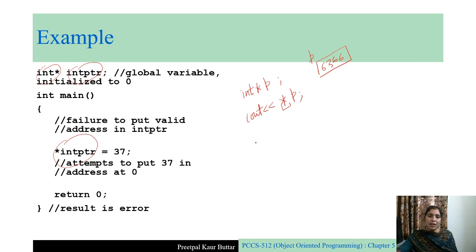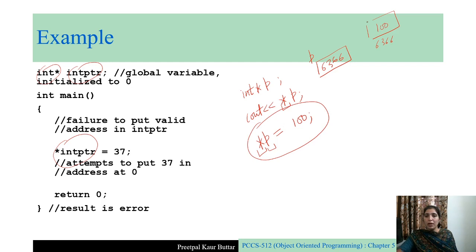But the dangerous thing happens when you try to modify it. Suppose star p equal to 100. Now what are you doing? You are setting the value at address p equal to 100. So the garbage address contained in pointer p, suppose this is the address, it will be modified to value 100 through this pointer, through the indirection.